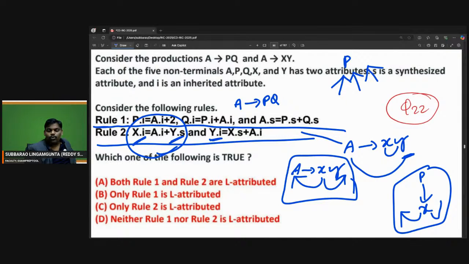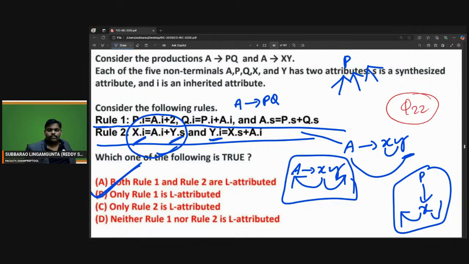Both rule 1 and rule 2 are L attributed. Only rule 1 is L attributed. Only rule 2 is L attributed. Neither rule 1 nor rule 2 is L attributed. One thing is true: rule 2 is not L attributed. Let's go to rule 1, A goes to PQ. P is taking from the parent, okay. Q is taking from the sibling and parent, no problem. A is taking from both children, no problem. So rule 1 is L attributed and rule 2 is not.